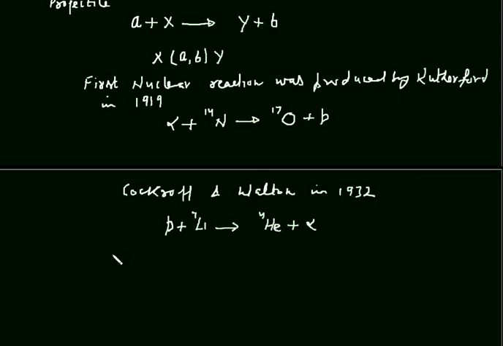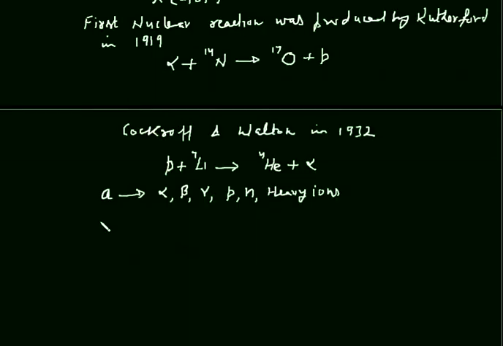Students, this A, the incident particle, can be an alpha particle, a beta particle, a gamma particle, a proton, a neutron, or it can be some heavy ions.